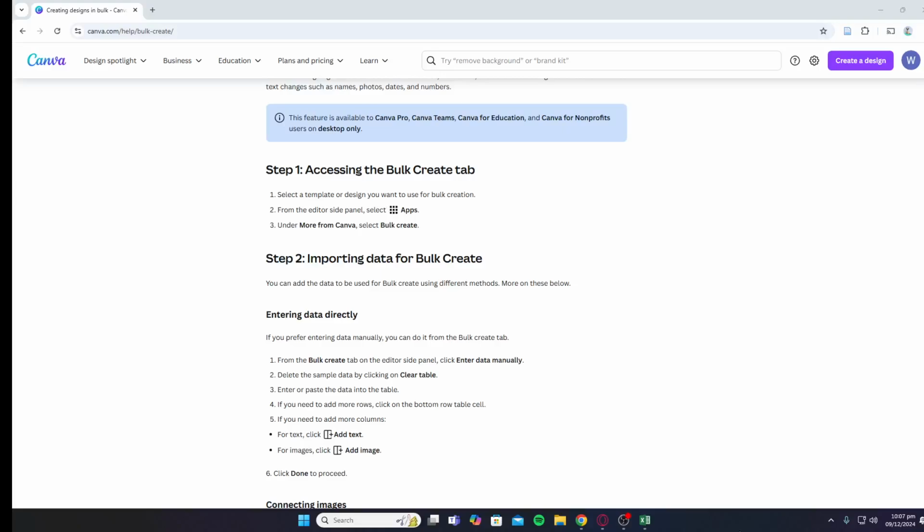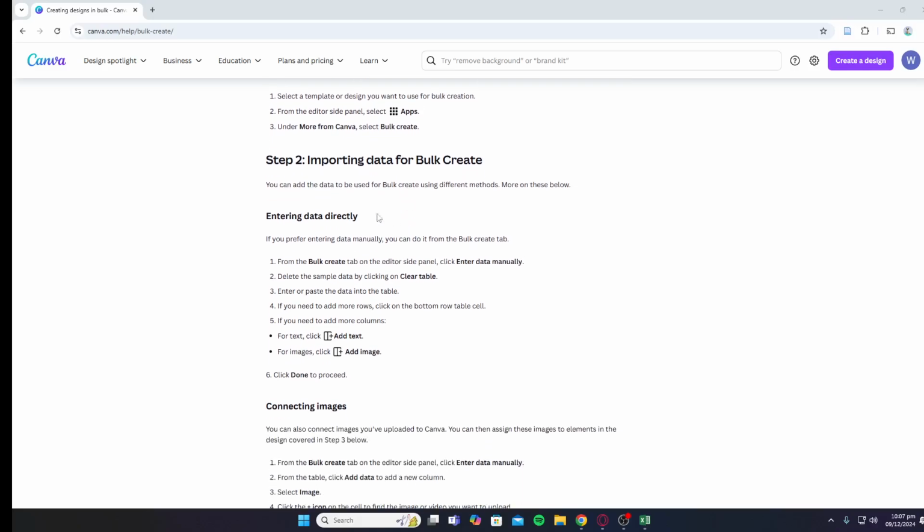In today's video I'll be telling you how to use Bulk Create in Canva. So first, what you need to do is access the Bulk Create tab. Now select the template or design you want to use for bulk creation. Then from the editor side panel select Apps. Then under More from Canva select Bulk Create.